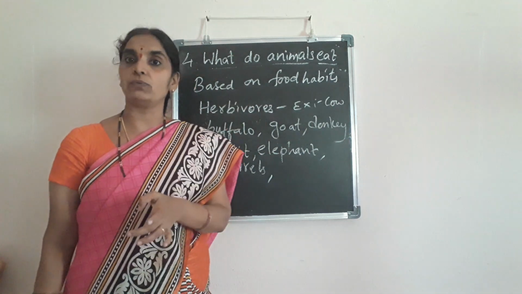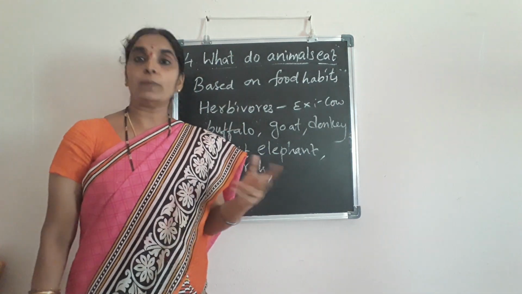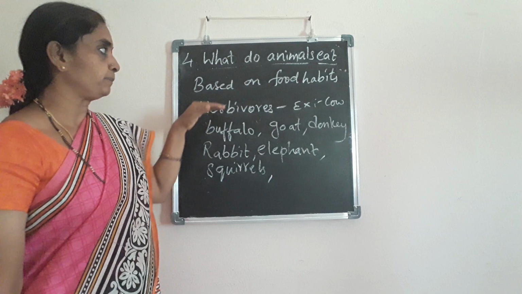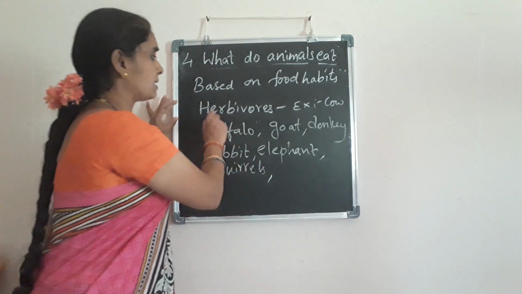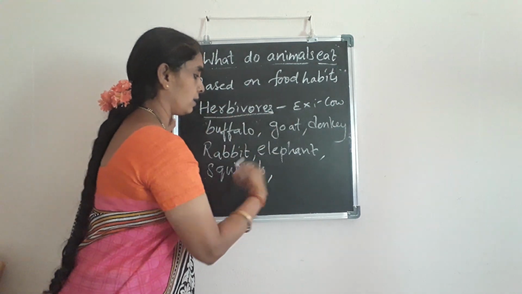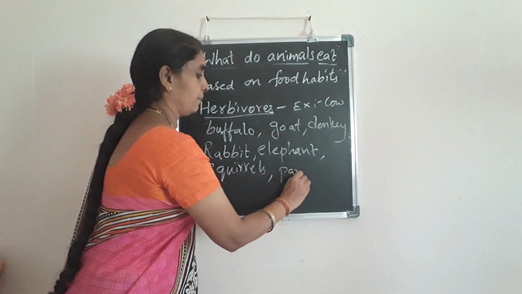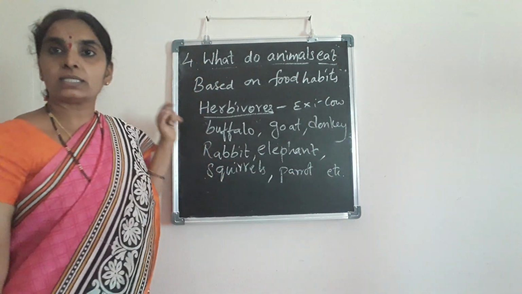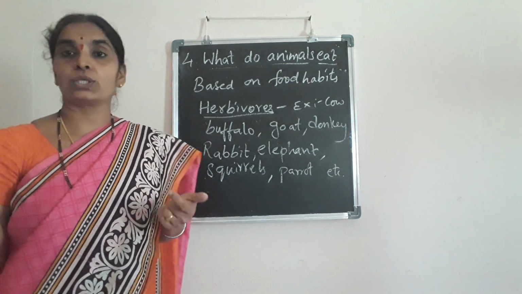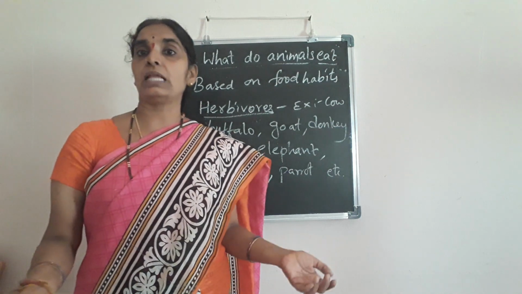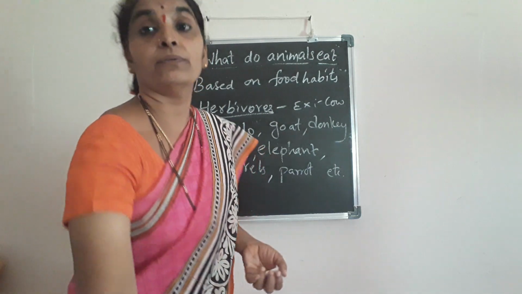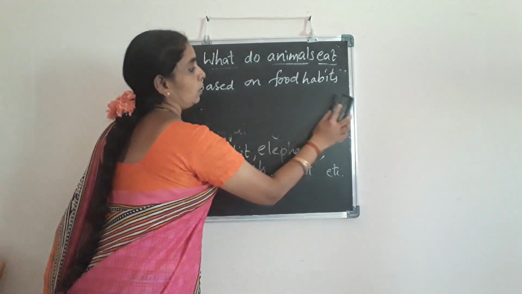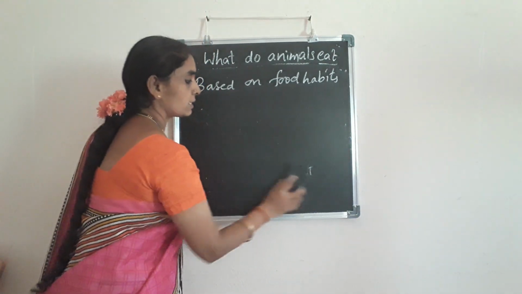Chimpanzee is also a herbivore whereas the monkey is an omnivore. Squirrels, parrot, etc. Some of the birds are also herbivores. Okay children, now coming to the carnivores. You know it: lion, tiger, leopard, cheetah. Yes, these all belong to the carnivorous animals.